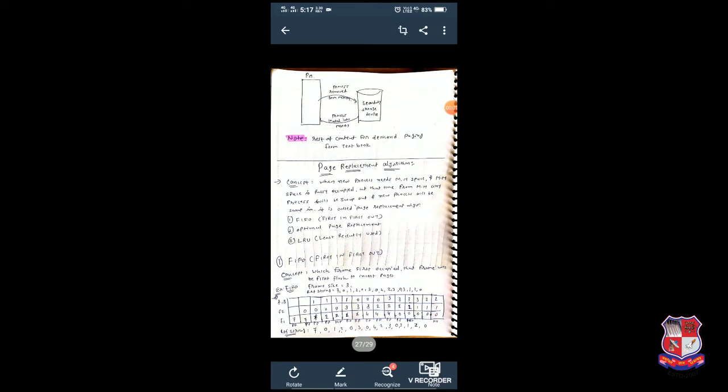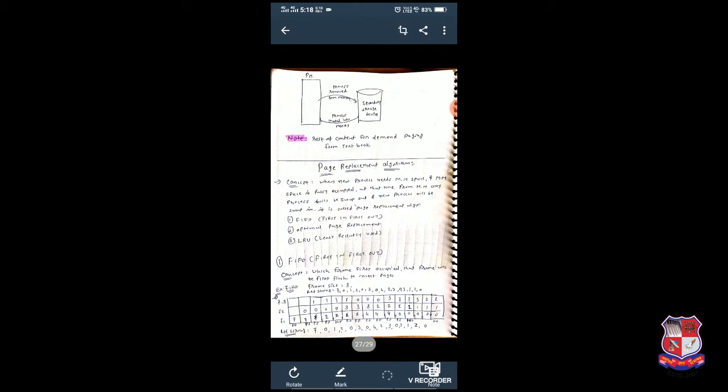Hello, today we will see the topic of page replacement algorithm from the operating system and virtualization subject. First of all, what is page replacement algorithm? Here is the definition: when a new process needs main memory space and main memory space is fully occupied, at that time any process from main memory will be swapped out and the new process will be swapped in. This is the concept of page replacement algorithm.